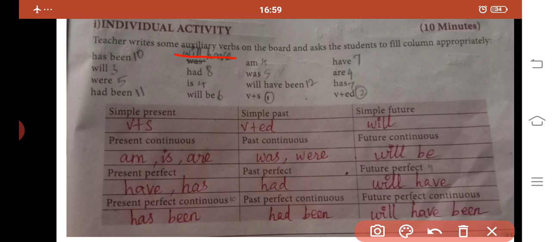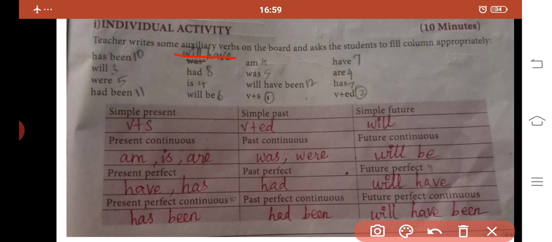Then he, she, it. After the subject he, she or it, we put the verb is. Then the auxiliary verb are. Why do we put are in present continuous? If the subject is plural, they are, we are, you are, we have to put the auxiliary verb are.